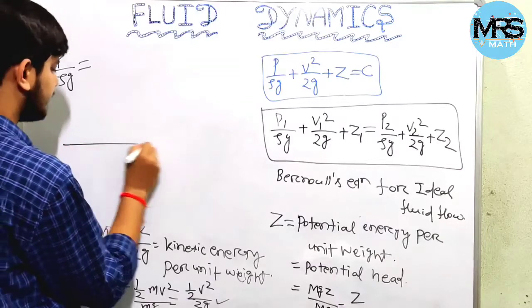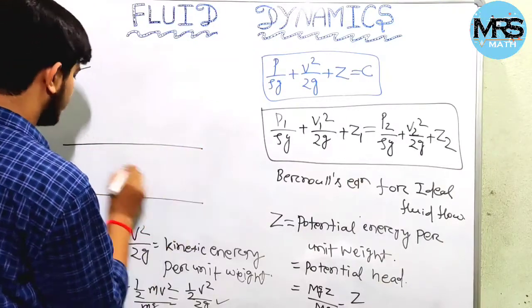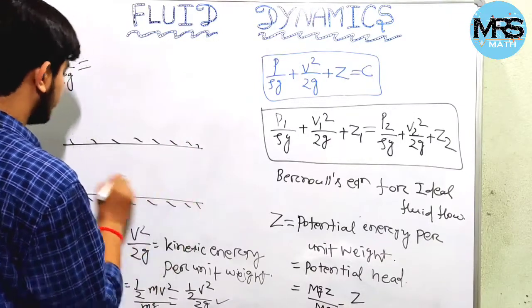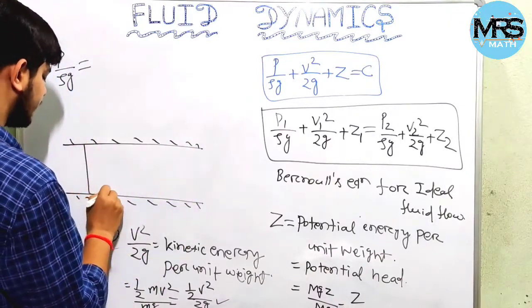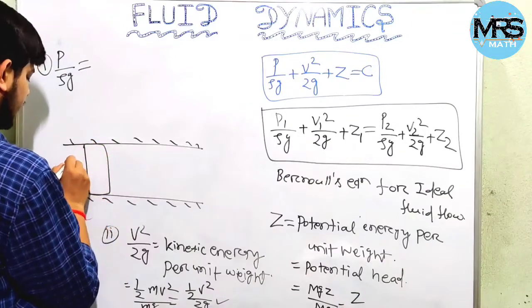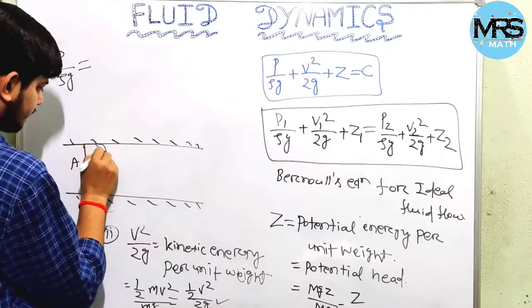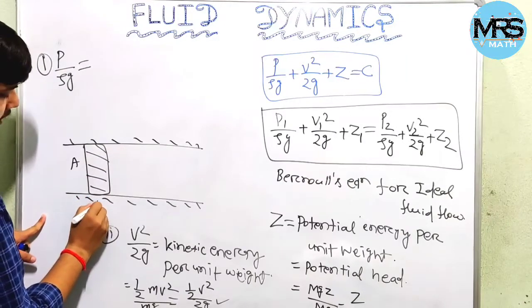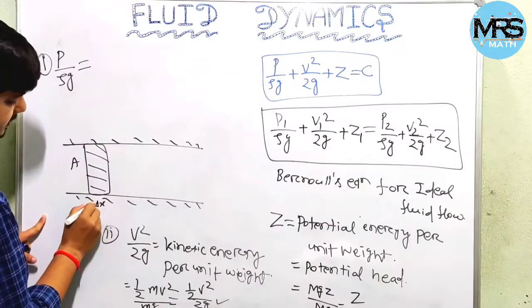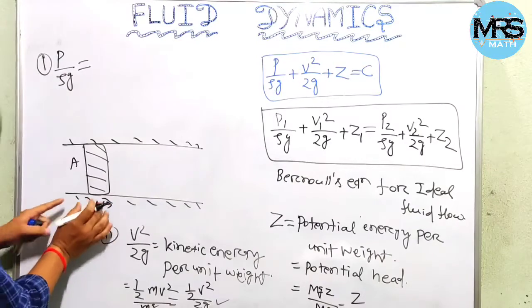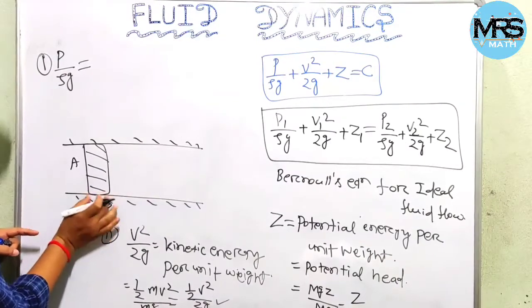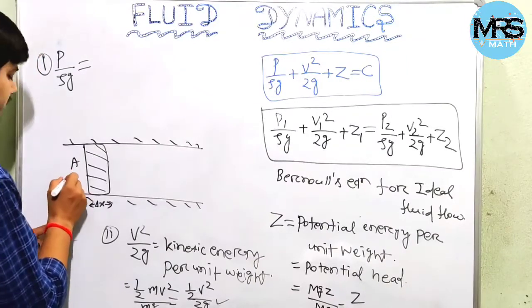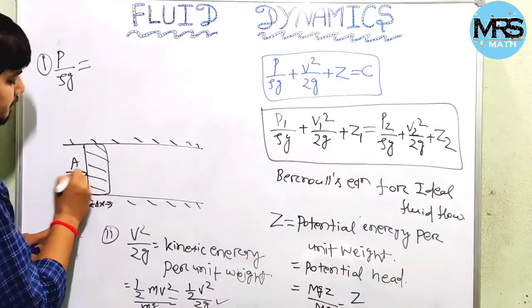Let us consider a passage and a cross section A. The displacement is del x. So the pressure acting here is P.